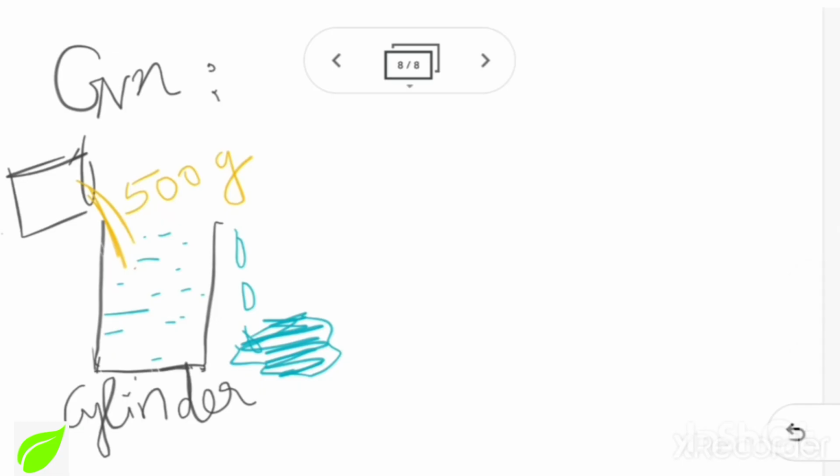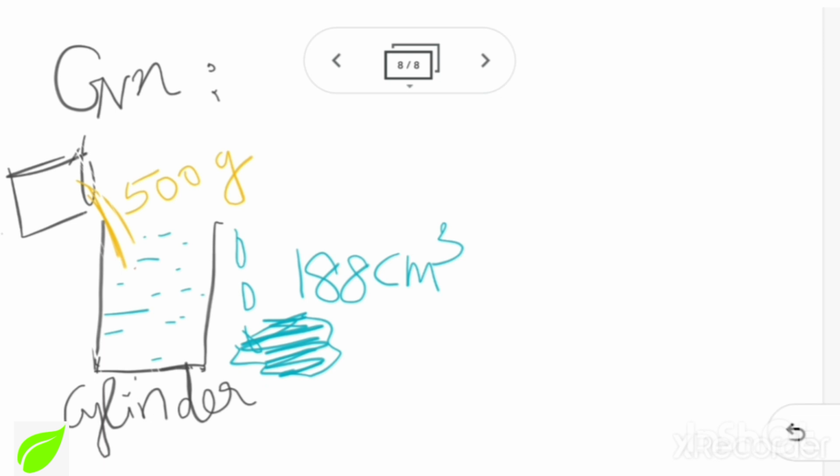So according to the question, there is a cylinder. They are pouring 500 grams of dry sand into it. The cylinder contains water in it. Due to pouring of this dry sand, some water is spilled out. That quantity of water, they have said, is 188 centimeter cube being displaced from that cylinder. So when this 500 grams is poured in, exactly 188 centimeter cube is spilled out.